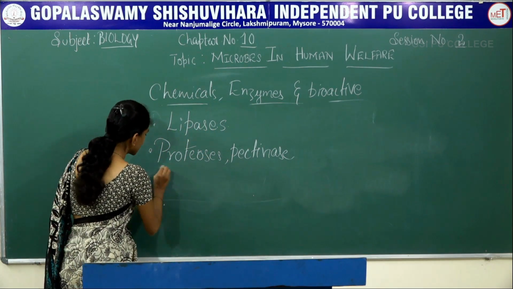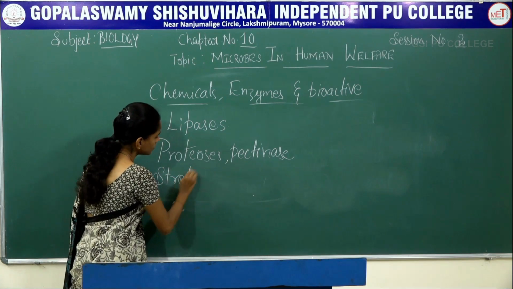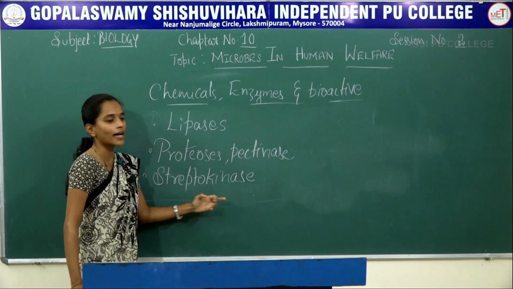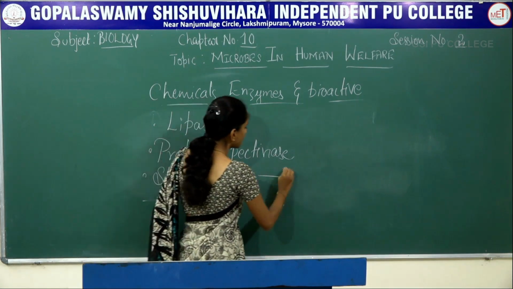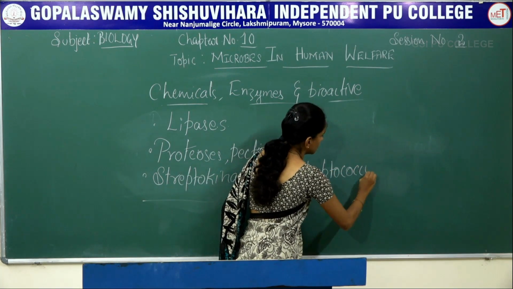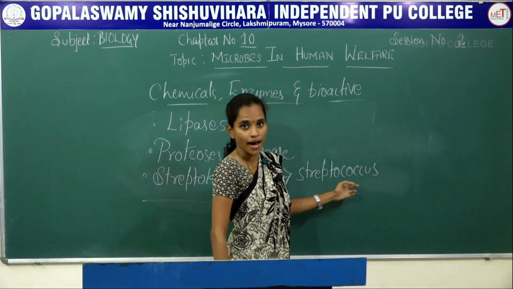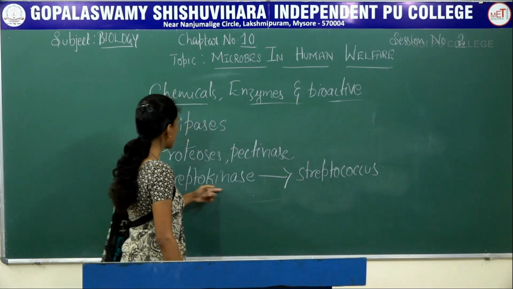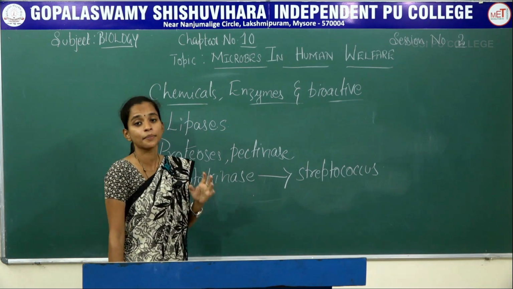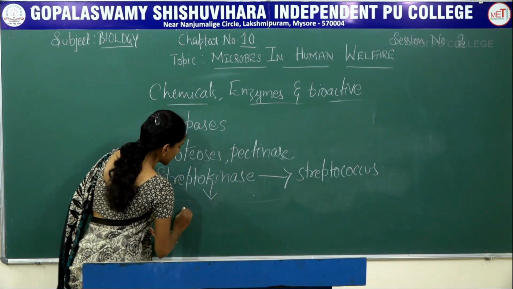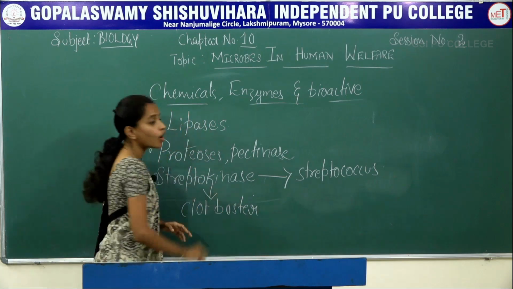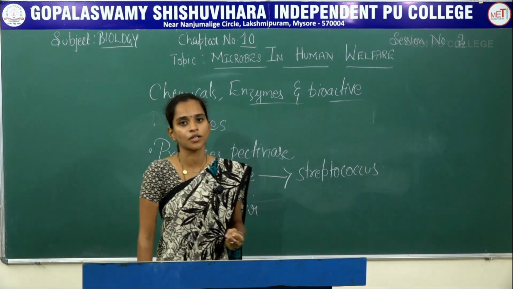Next enzyme is streptokinase. Streptokinase enzyme is obtained from Streptococcus. This is a bacteria from which streptokinase enzyme is obtained. What is the function of this streptokinase is, it acts as a clot buster. Now what is a clot buster?